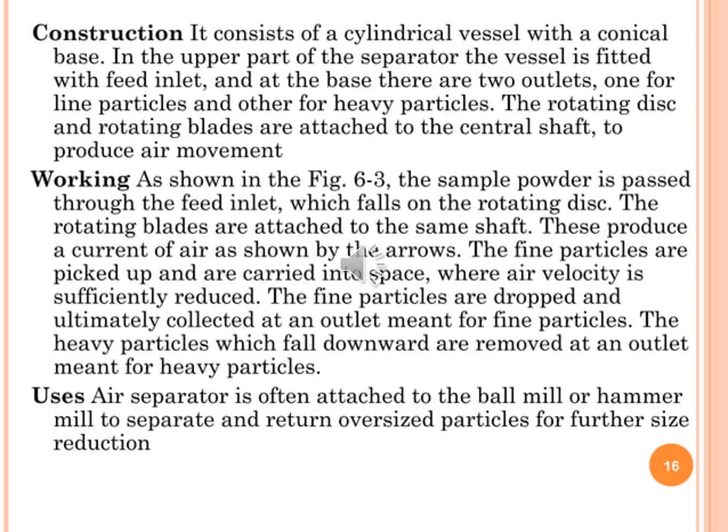Working, as shown in the sample: powder is passed through the feed inlet, which falls on the rotating disc. The rotating blades are attached to the same shaft. This produces a current of air as shown by the arrow. The fine particles are picked up and are carried into space. There, where air velocity is sufficiently reduced, the fine particles are dropped and ultimately collected at an outlet meant for fine particles. The heavy particles which fall downward are removed at the outlet meant for heavy particles.